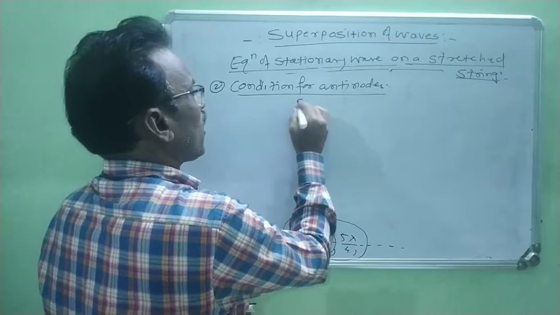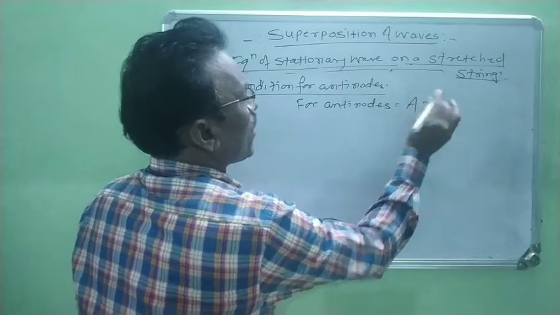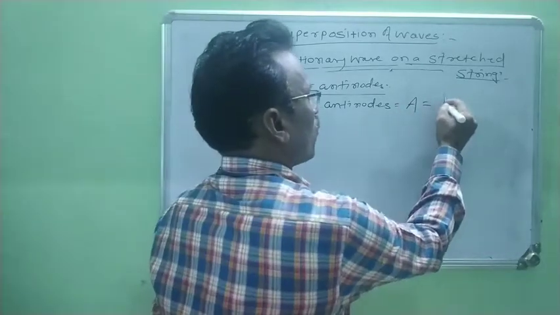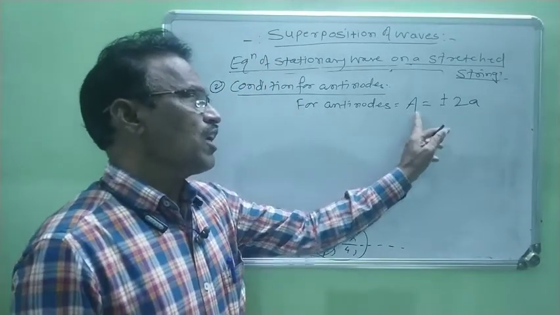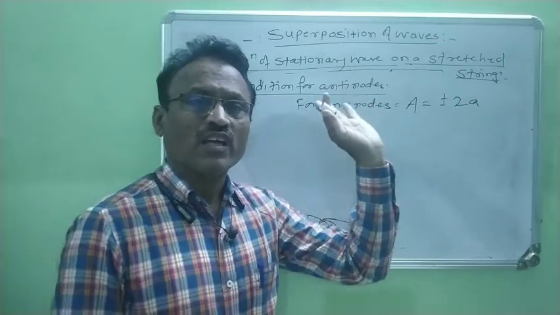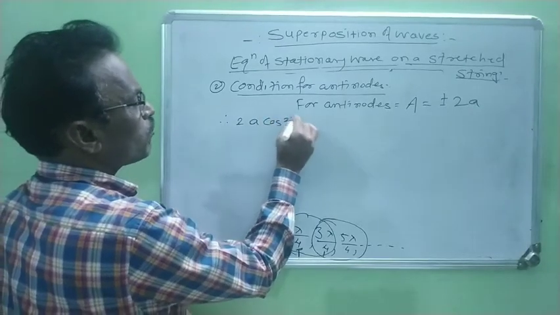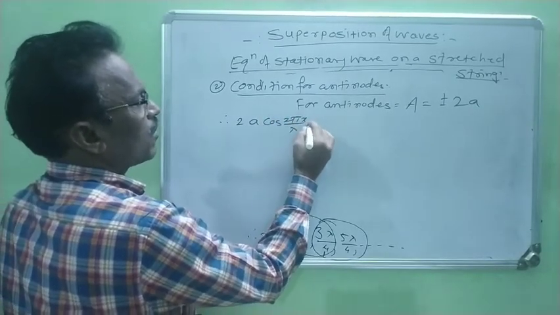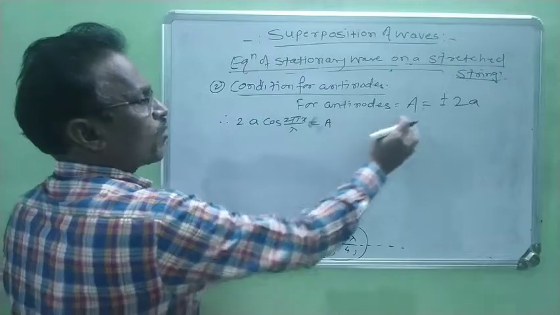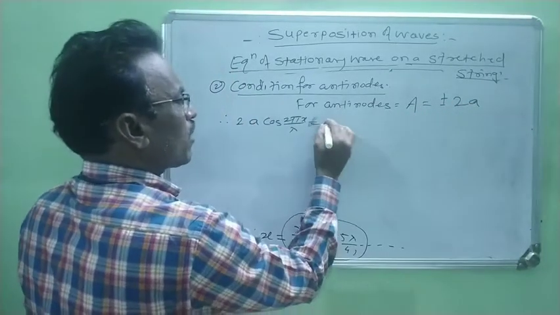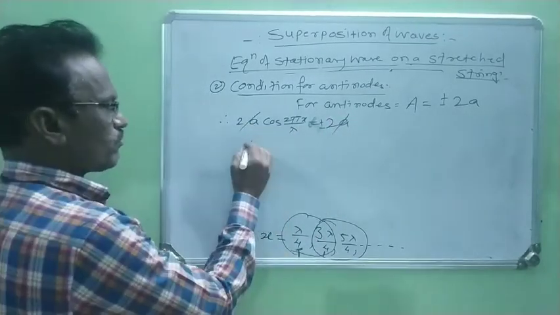Right? Therefore, for antinodes, the value of capital A is always equal to plus or minus 2 times small a. Therefore, again we know that capital A means 2a cos of 2 pi x by lambda. 2a cos of 2 pi x by lambda is equal to A, but A is equal to plus minus 2a, therefore it is plus minus 2a. Now this 2a gets cancelled.